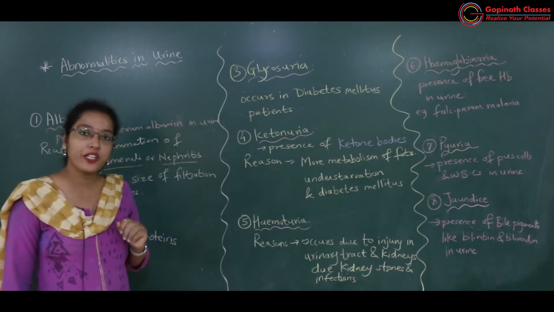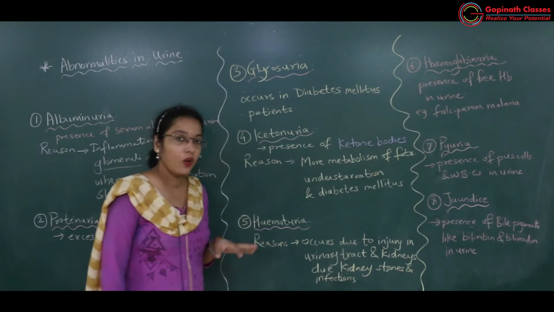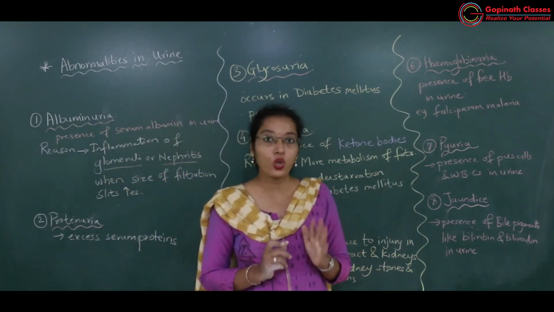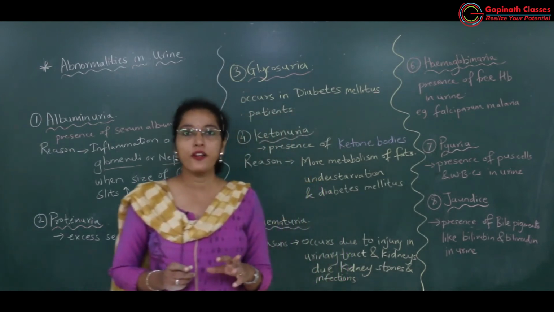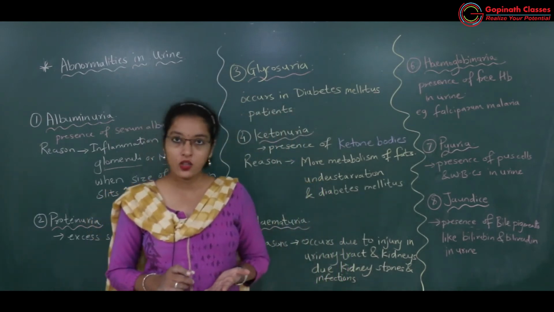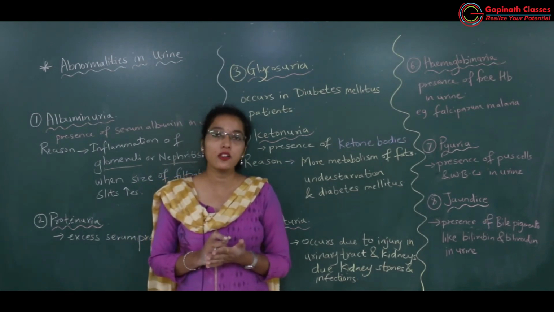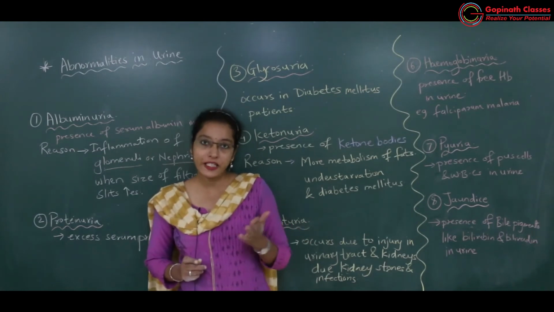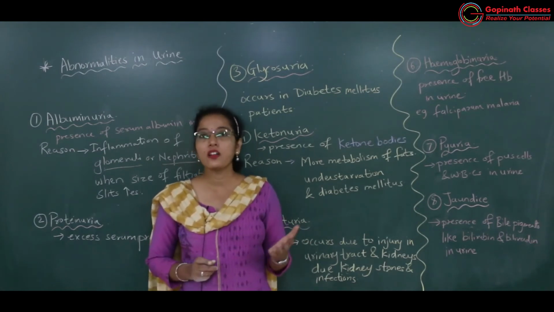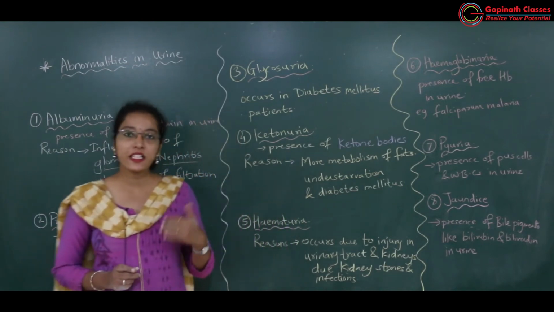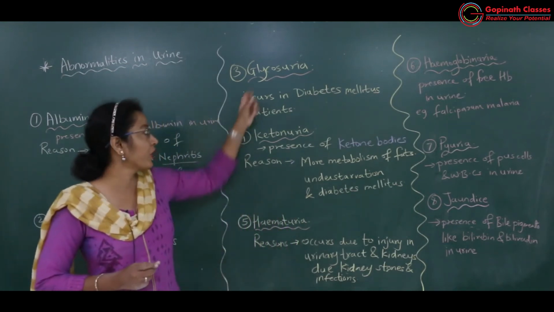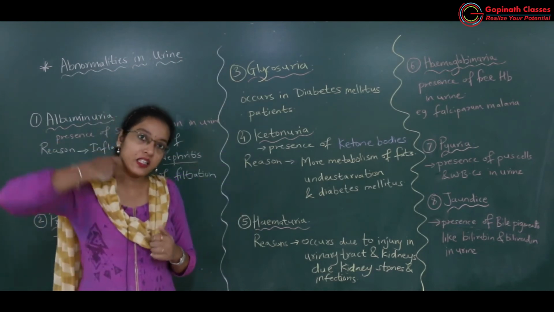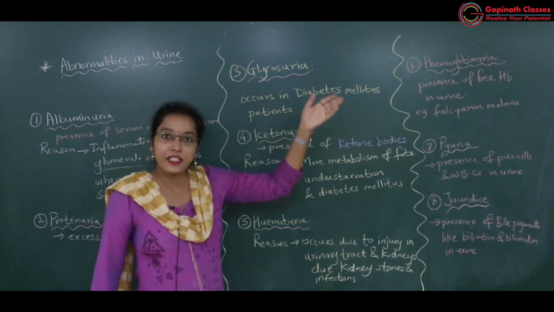Then glycosuria. Glycosuria or else glucosuria, one and the same. Gluco is the word for glucose. So when glucose becomes excess in the body, if the blood glucose level increases a lot and crosses 180 milligrams, then this glucose will be excreted out of the body through urine. So the concentration of glucose in urine will be higher, and glucose will be excreted out.